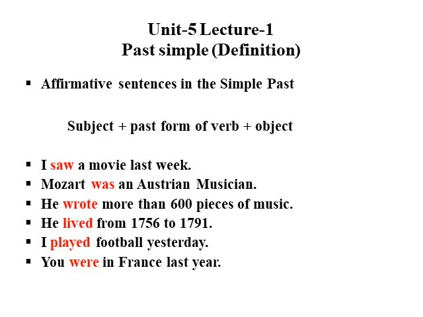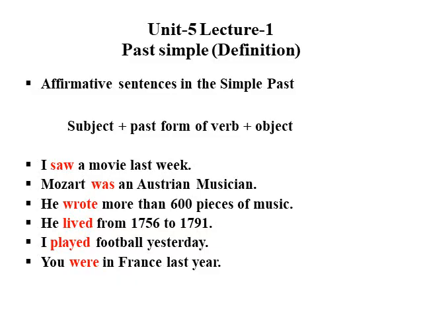Mozart was an Austrian musician. Here we are using was, which is the past form of is. The past form of is is was. So, Mozart was an Austrian musician. This is past simple. If we need to convert it into present simple, we should say Mozart is an Austrian musician. But we are talking about past simple, giving examples of past simple. So Mozart was an Austrian musician.